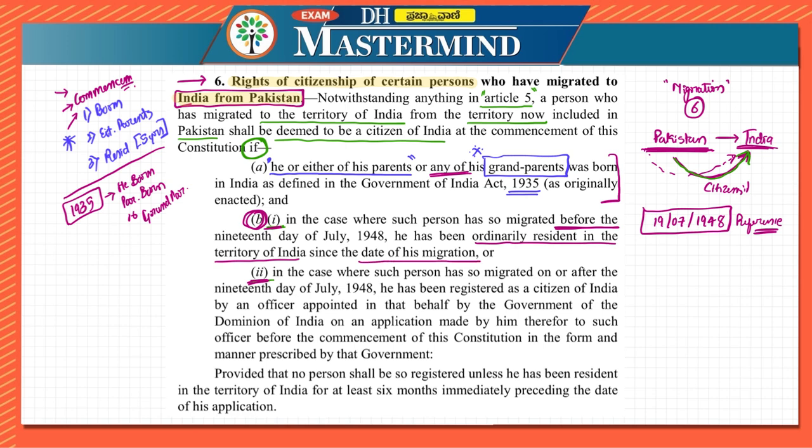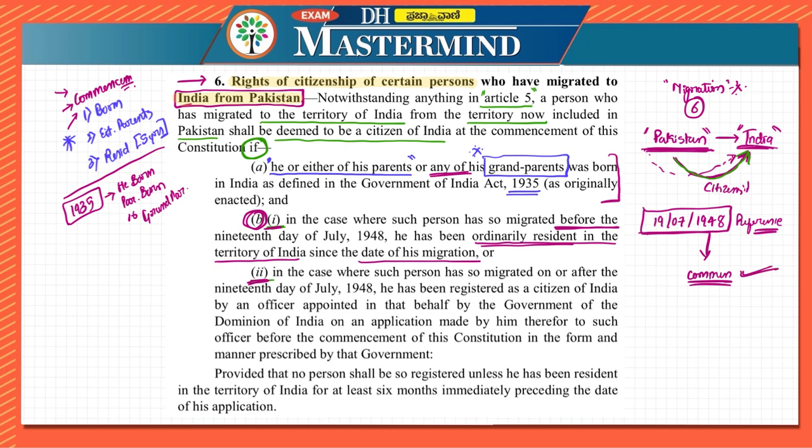Okay, now we are speaking about migration. The first condition itself we have seen is related to migration. And what migration? From Pakistan to India. So if this migration itself has happened before 19th July 1948, and since then till the commencement of the Constitution they have been ordinarily resident in the territory of India, then they can be given the citizenship of India.